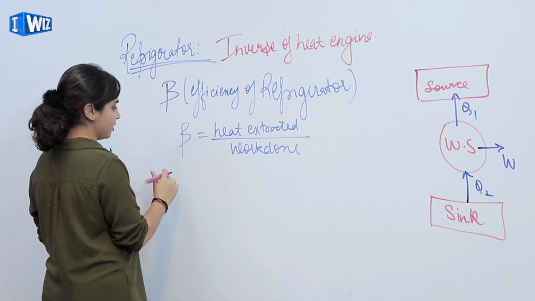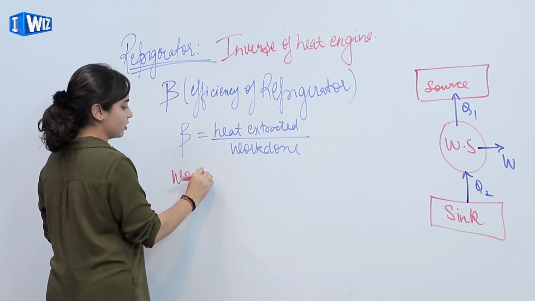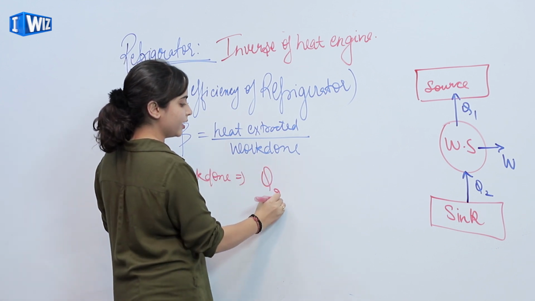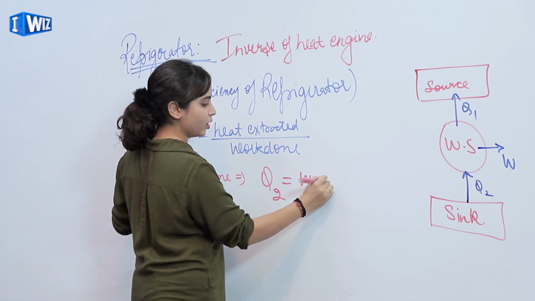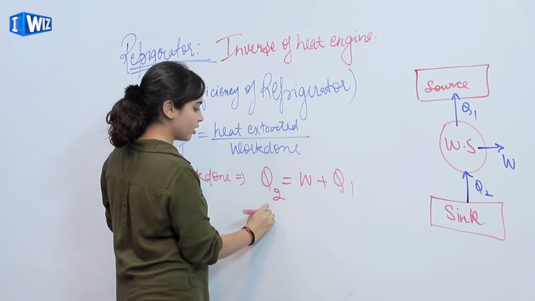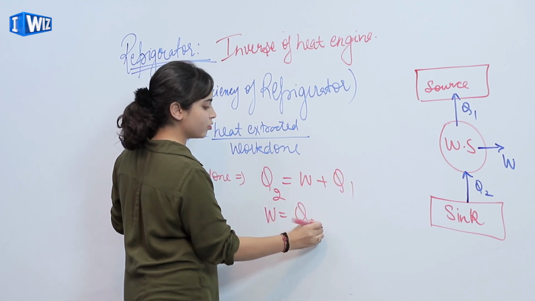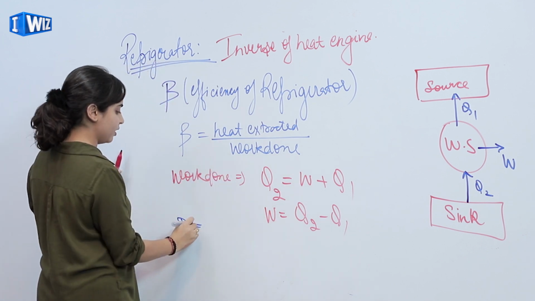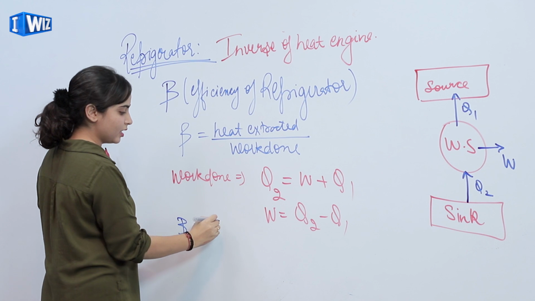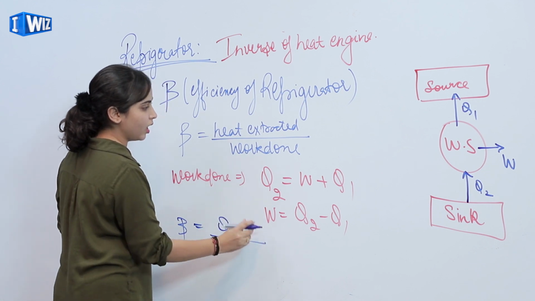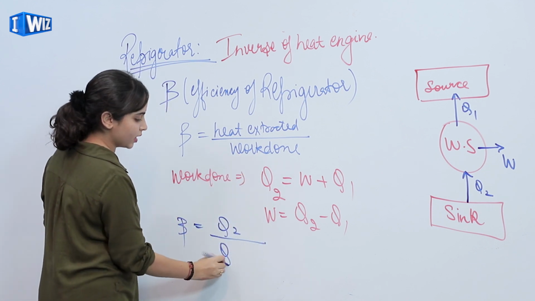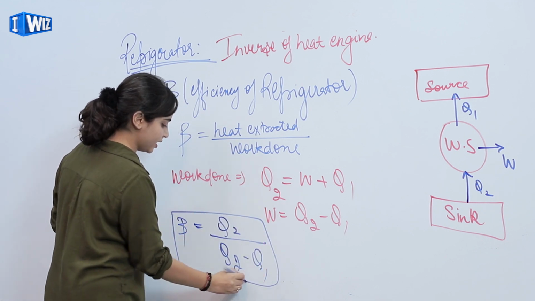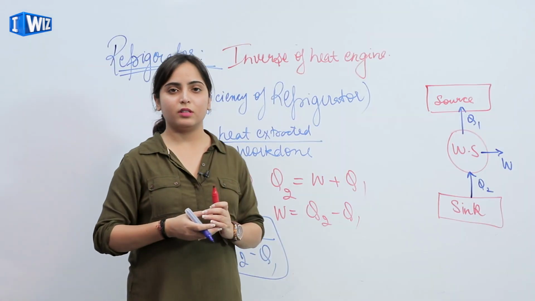Work done is equal to the total heat, Q2, which is equal to W plus Q1. So W is Q2 minus Q1. Substituting the value, we get beta is equal to heat extracted, that is Q2, upon work done, which is Q2 minus Q1. So this is the efficiency for the refrigerator.